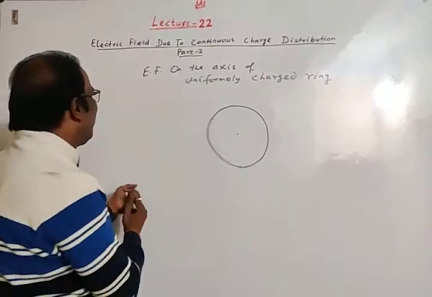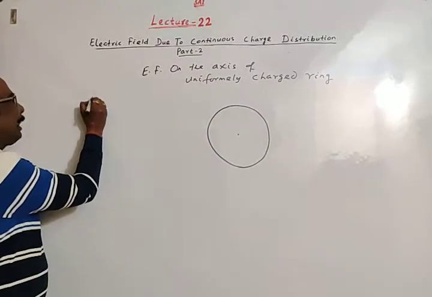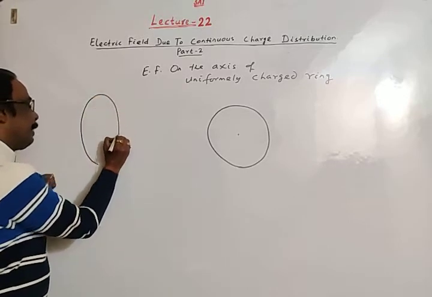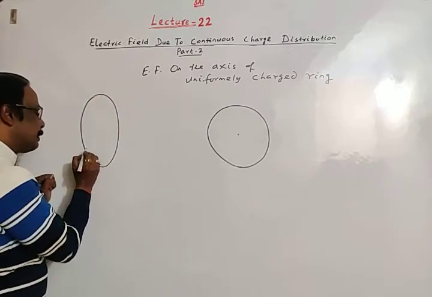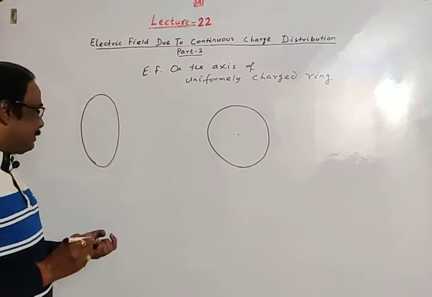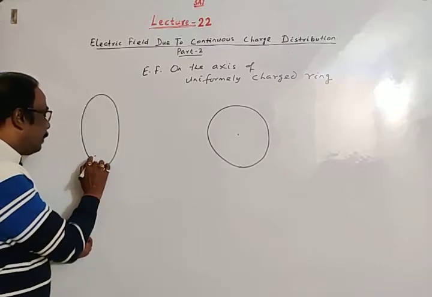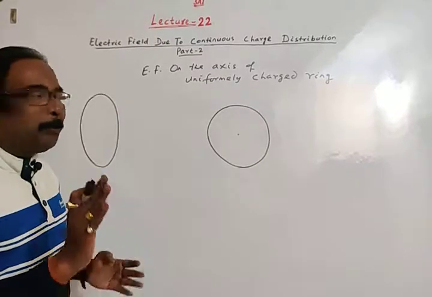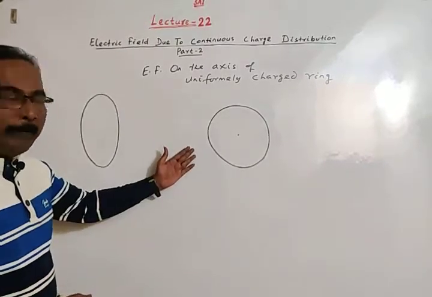But if I keep the ring like this, in this figure the plane of the ring is perpendicular to the plane of this whiteboard.